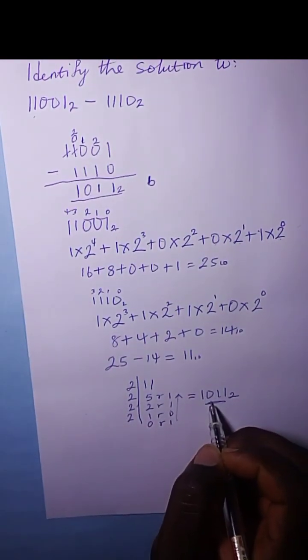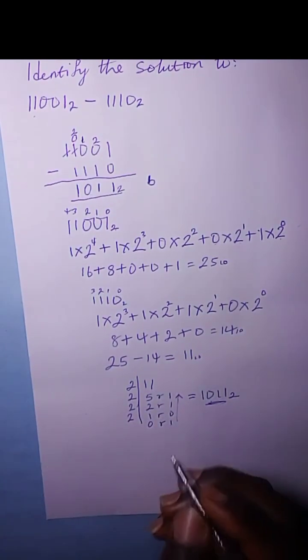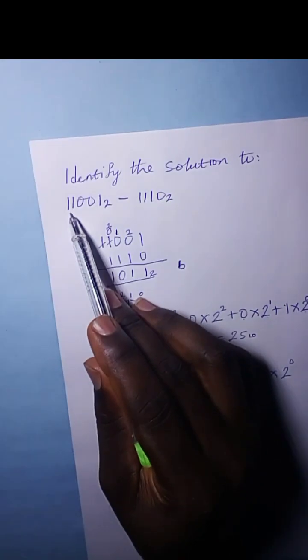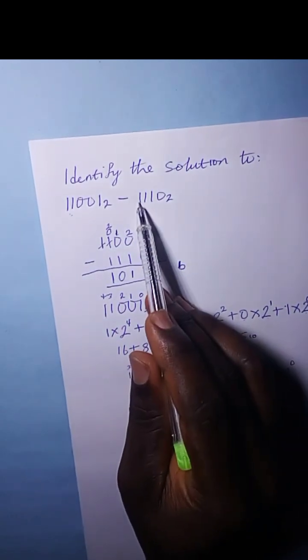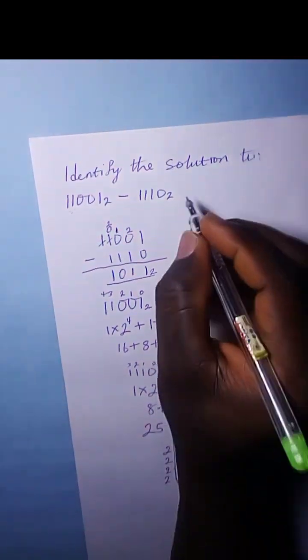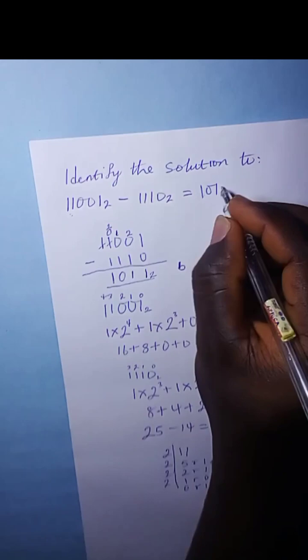Okay? So that means that 11001 in base 2 minus 1110 in base 2 is going to give you 1011 in base 2, and that is your answer.